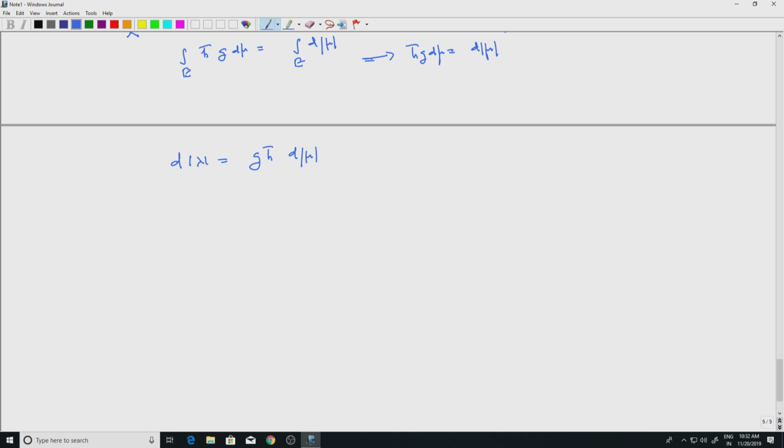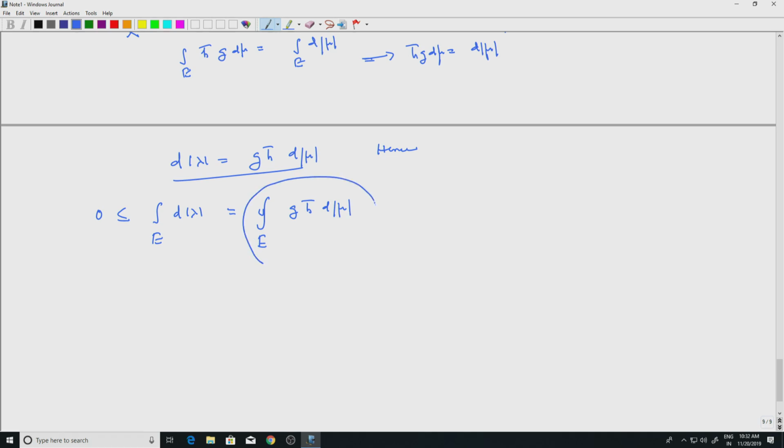Hence 0 is less than or equal to the integral over E of d mod lambda. Of course, it is the measure of E with respect to mod lambda. This is equal to, whatever we have just proved, the integral over E of g h bar d mod mu. But what are we saying?